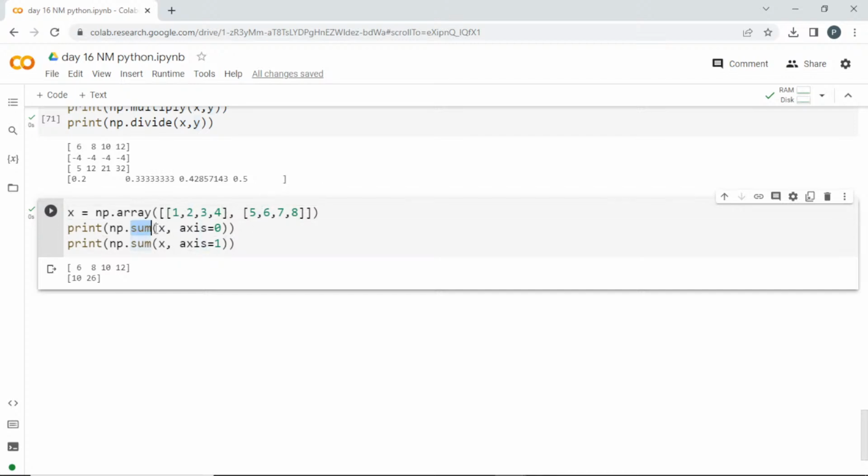You can also go for mean value. If you go for mean, it is going to do the same. Mean is like taking average, right? You can go for 0 and 1. If you go for 0, it's going to add both and divide by 2. And when you go for 1, it is trying to add all these things and divide by 4. So it is 2.5 and 6.5 with axis 0 and 1.